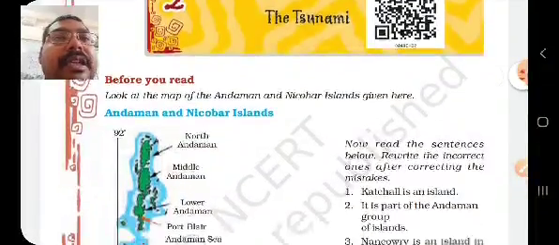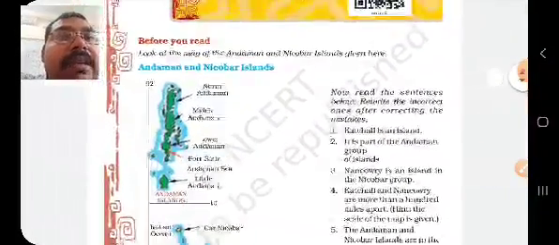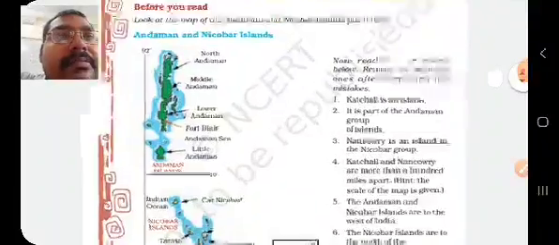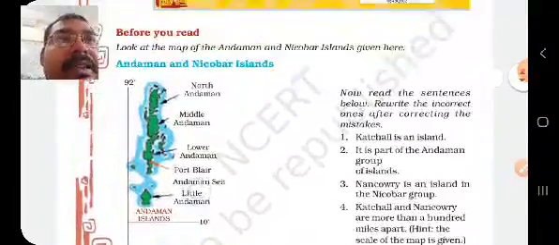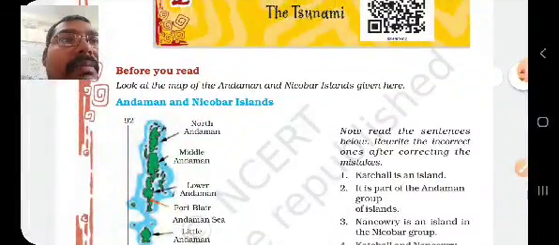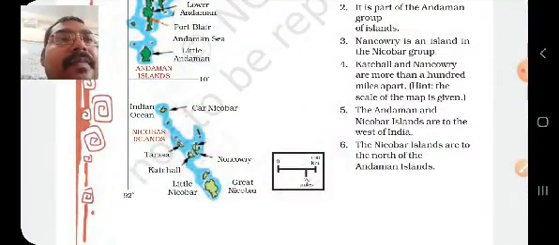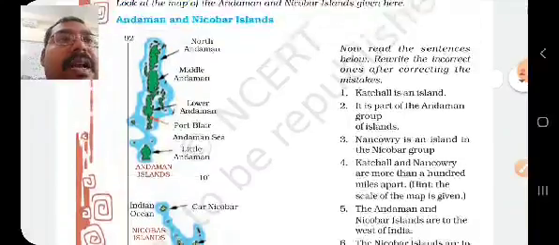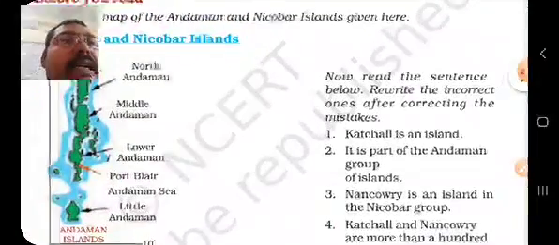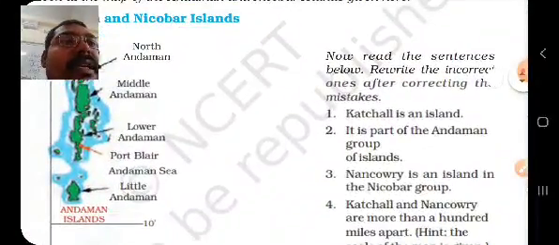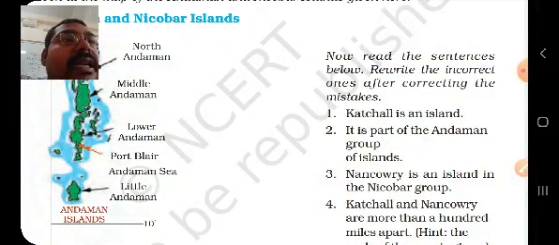So here you see a map of the Andaman and Nicobar Islands. It is said that you can read the sentences below and correct and rewrite the incorrect ones after correcting them.